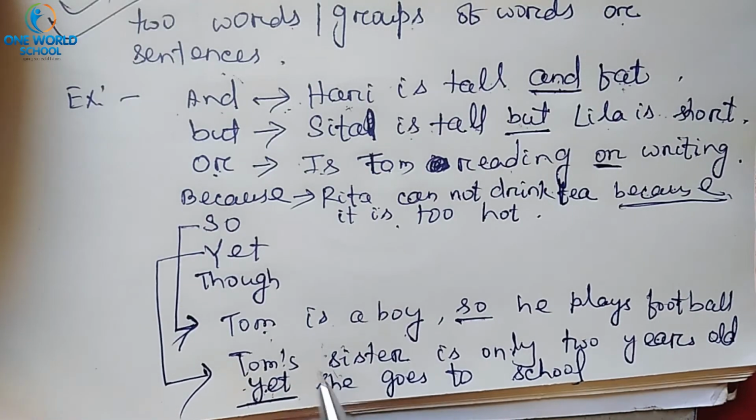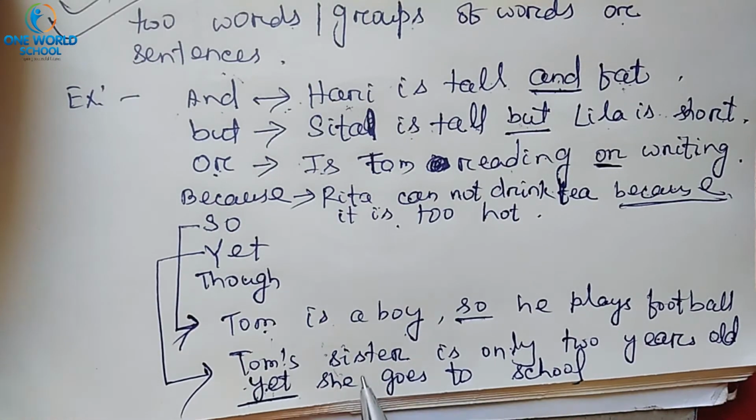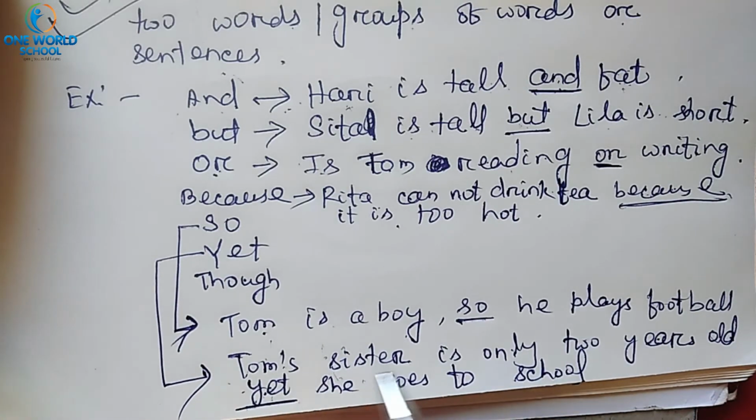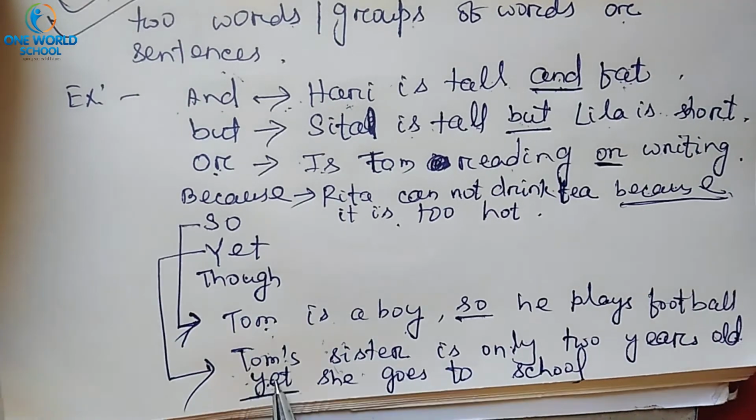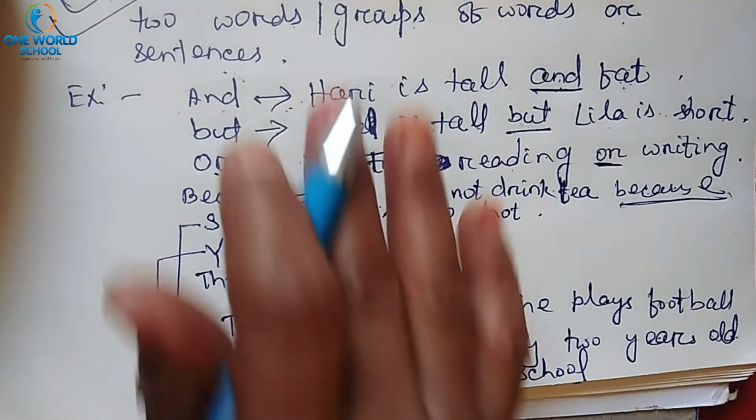Or by using though, we can also join these two sentences, like though Tom's sister is only 2 years old, she goes to school. Or by using yet, we can write like this. So these are all about the conjunction.